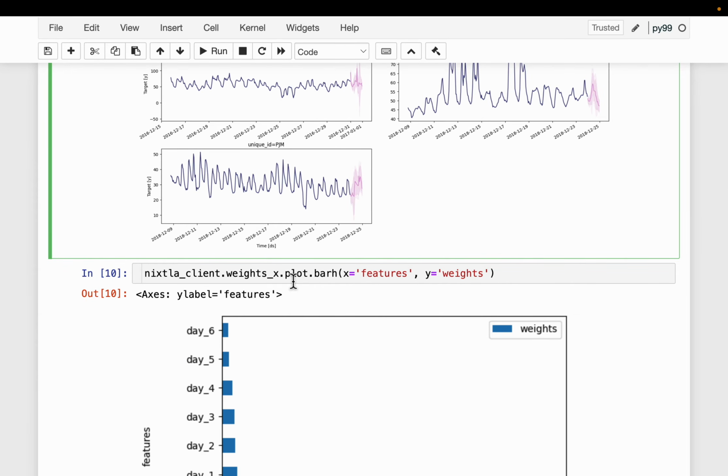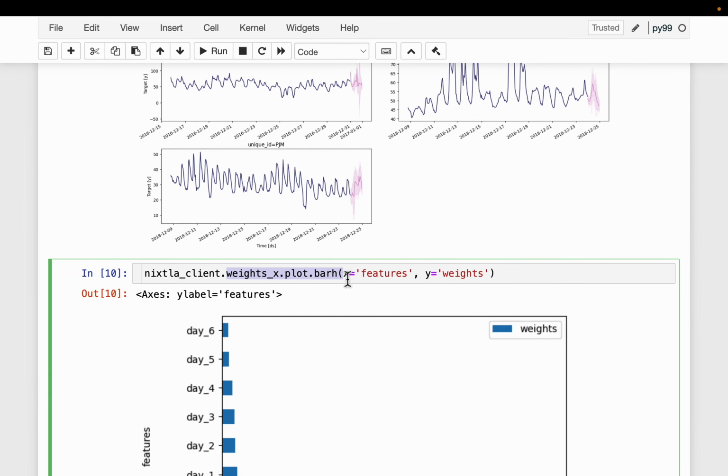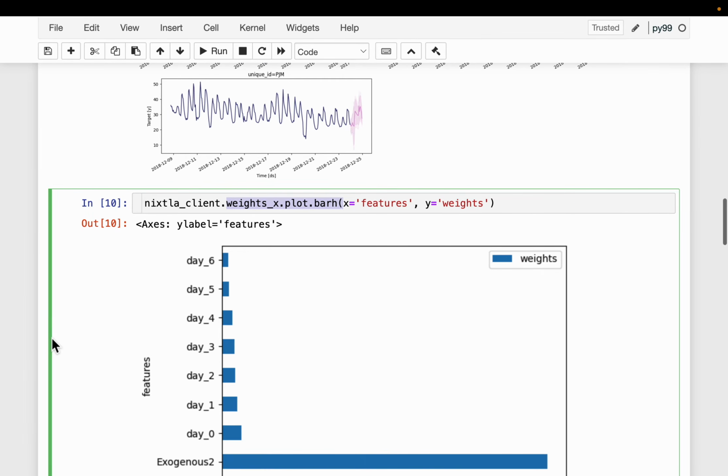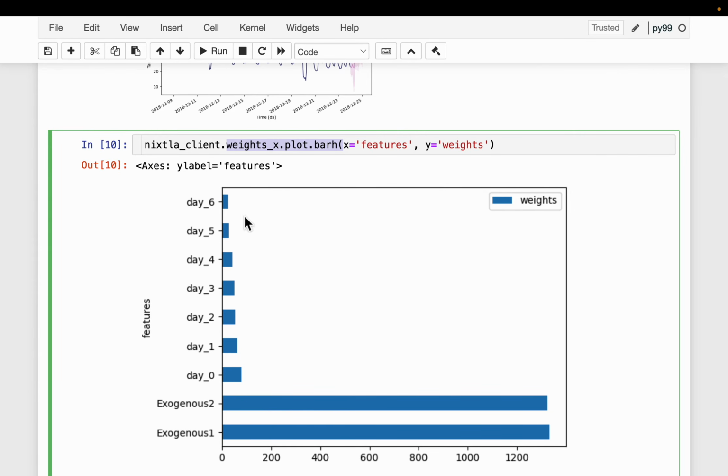All right. Another convenient function, we can look at the important features. As you can see here, the features named exogenous are very highly important as compared to which day of the week. Again, let's say for electricity price, the supply and demand drive the price as compared to which day of the week.